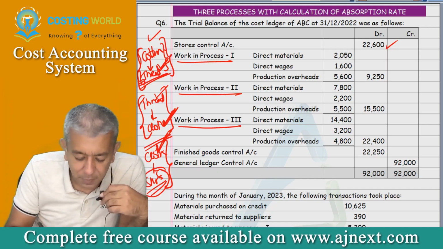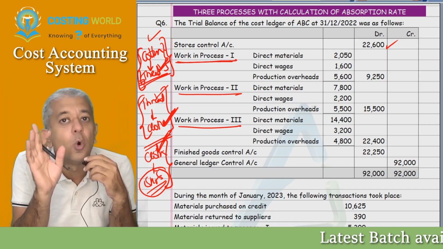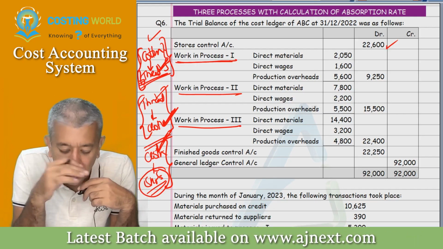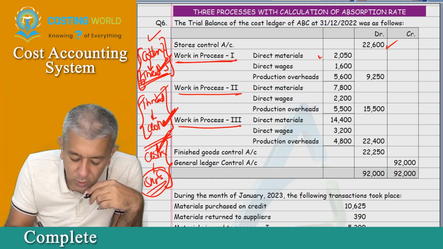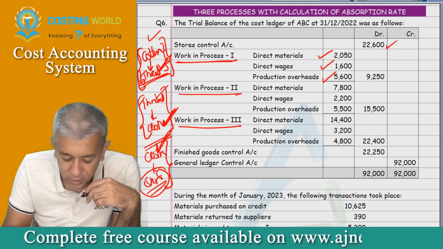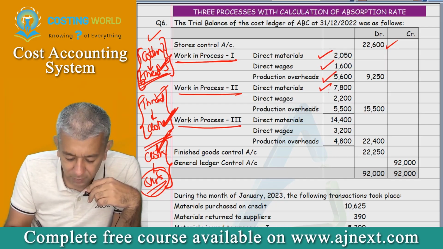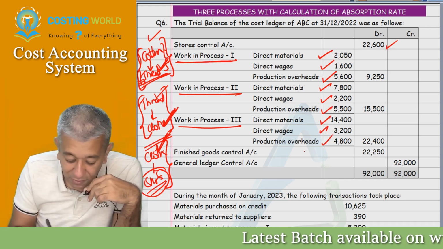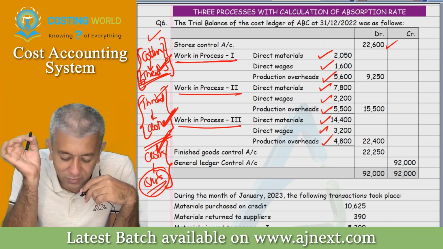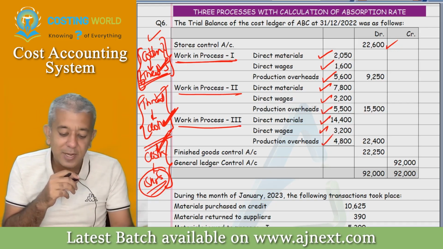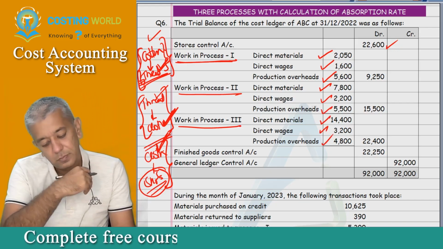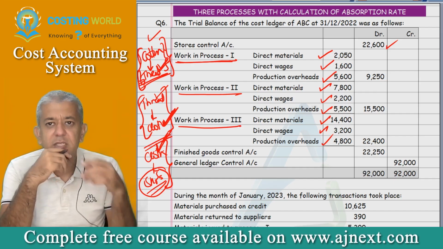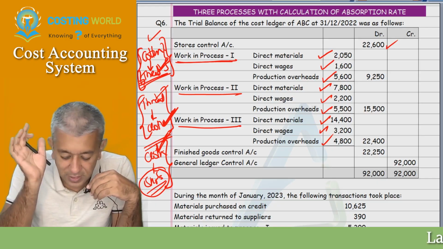Listen, direct material. Now see, they have given you an opening trial balance. In this opening trial balance, you have process 1, process 2, process 3. In each process you have direct material, direct labor, production overheads. Then you have the finished goods ledger control account and then the GLA account. This is a trial balance on which date? 1st Jan 2023 or 31st of December 2022.